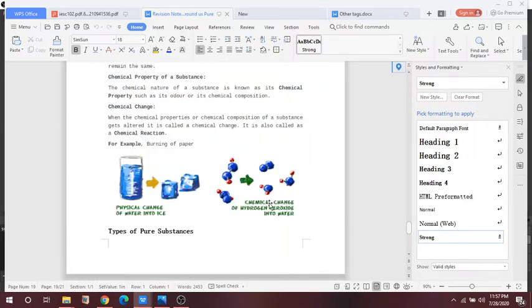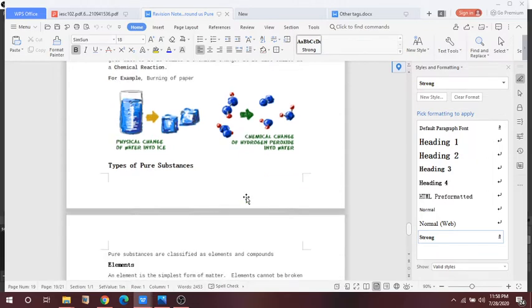So here I have given the example. The examples of chemical change are burning of wood, souring milk, mixing acid or bases, digesting food, cooking an egg, rusting of iron. These all are the examples of chemical change.